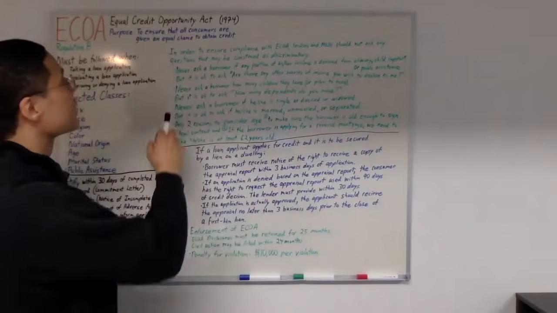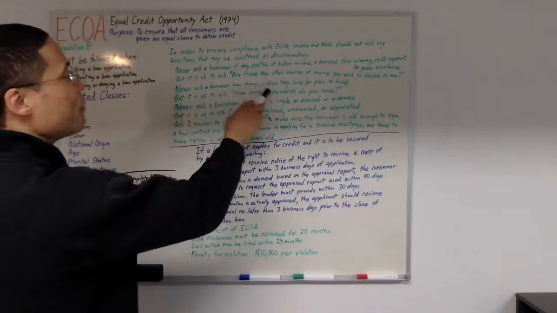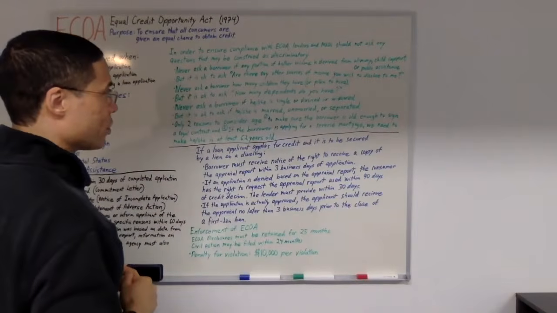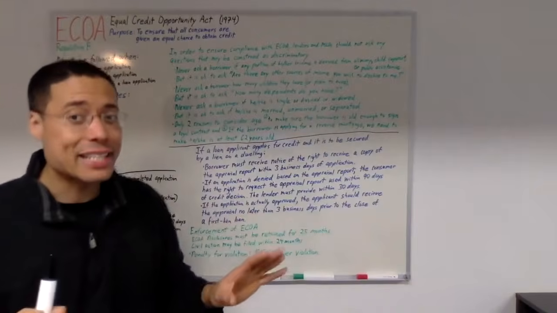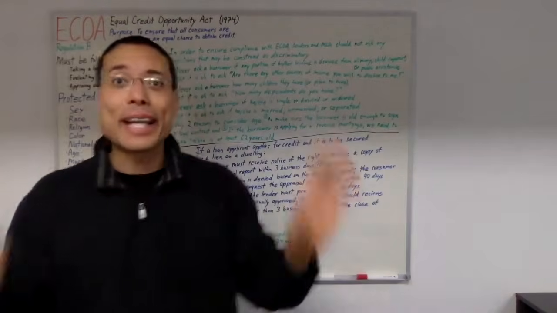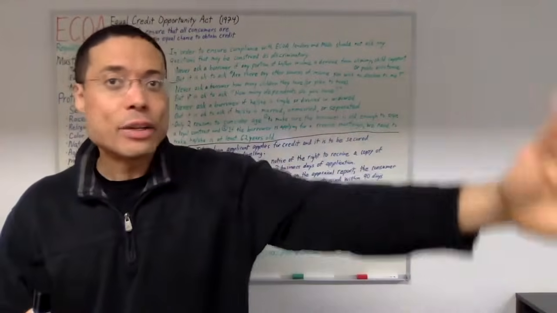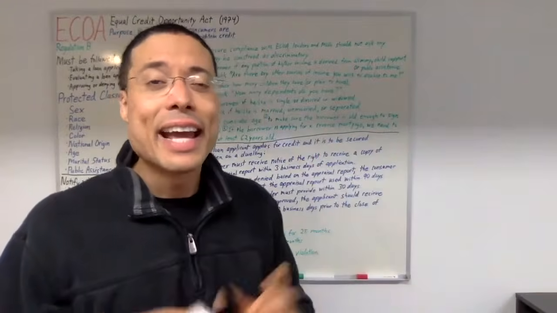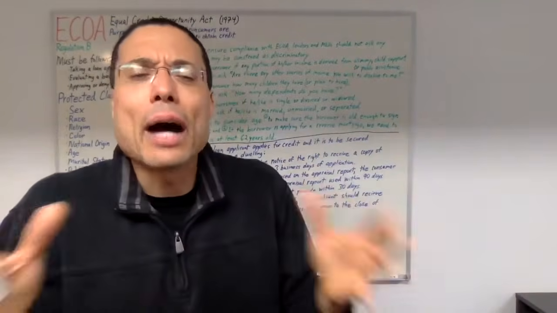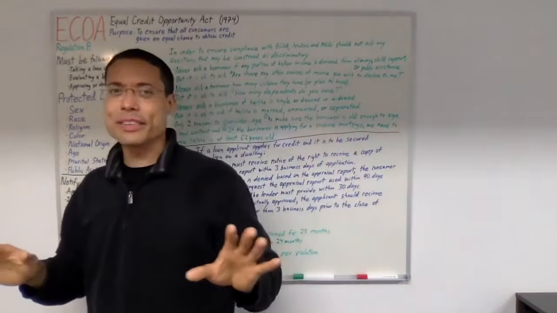Another example, never ask a borrower how many children they have or plan to have. So we cannot ask them how many children they have, and we cannot ask them about their future plans for having more children. But it's okay to ask, hey, how many dependents do you have? You see the difference? Huge difference.